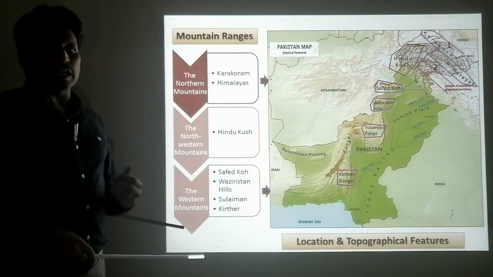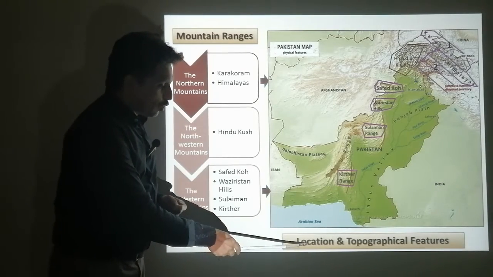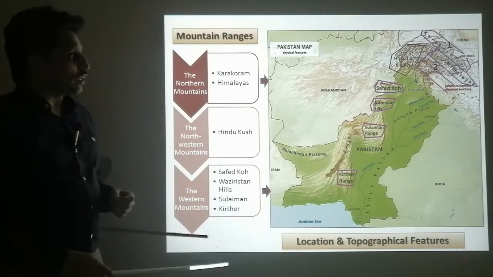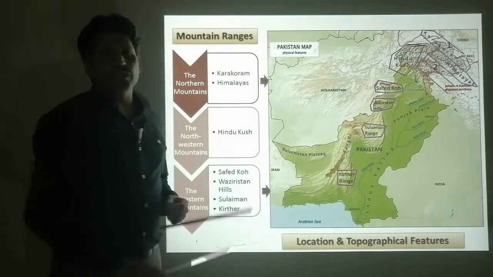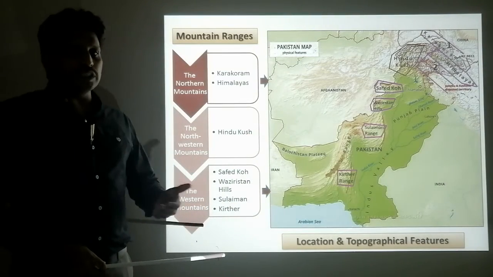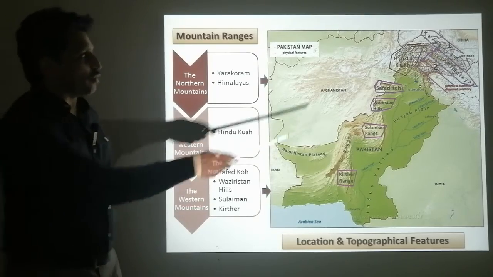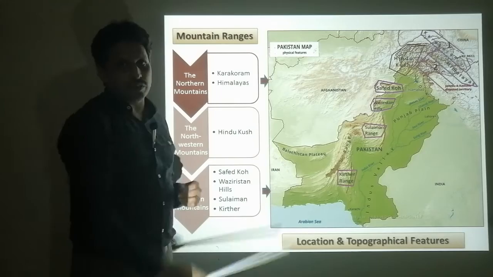Mountain ranges of Pakistan. We need to know about the location and topographical features of the mountains. You can see most of the mountains are located in the north and western part of Pakistan. So the ranges can be divided into three parts: the northern mountain ranges, the northwestern mountain ranges and the western mountain ranges.